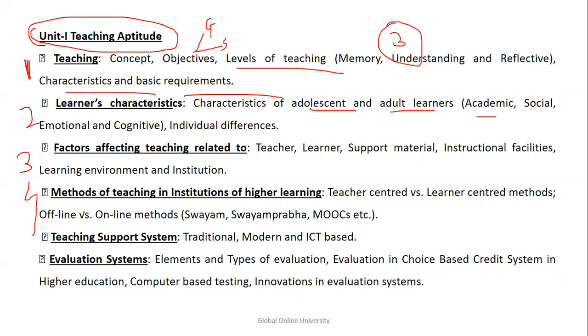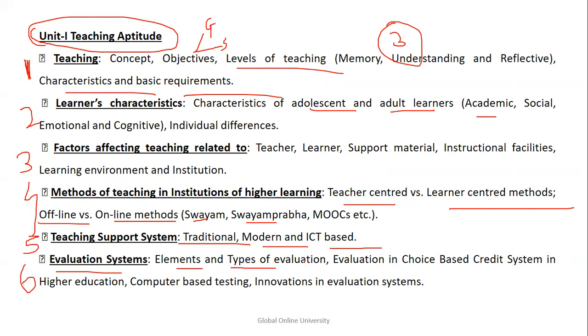The fourth topic is based on methods of teaching in institutions of higher learning, which will be teacher-centered versus learner-centered methods, and offline versus online methods. You have concepts like Swayam Prabha, MOOCs, and many more. The fifth topic is dedicated to the teaching support system, which is traditional, modern, and ICT based, that is information and communication technology. The last topic of teaching aptitude is based on the evaluation system, which covers elements and types of evaluation in education.